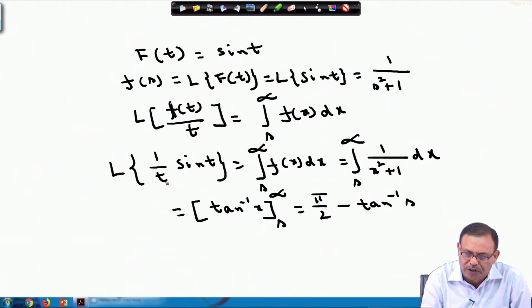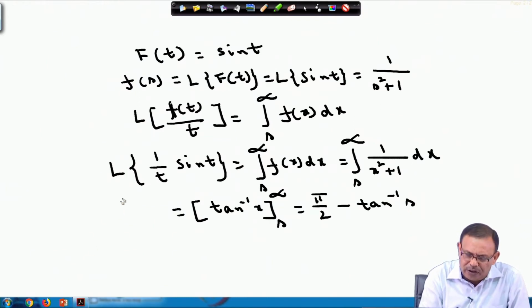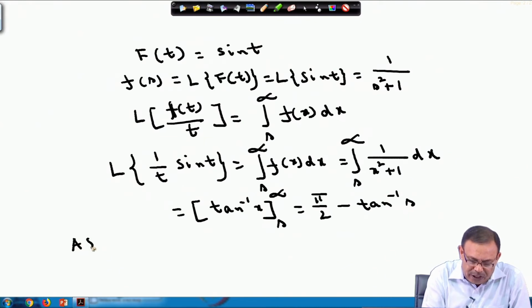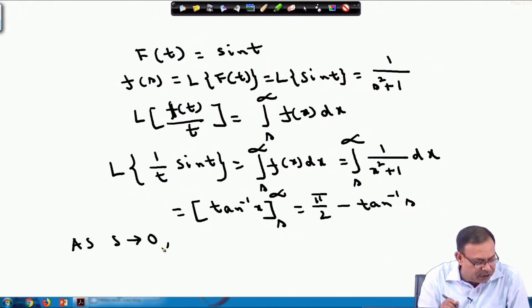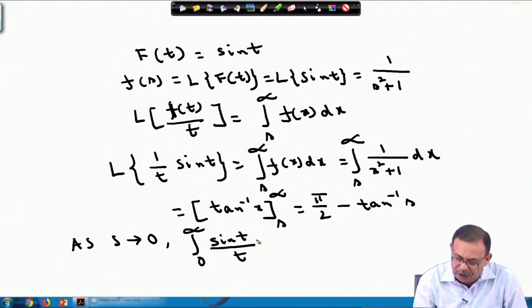So Laplace transform of sin t by t we are getting as pi by 2 minus tan inverse s. Now, s is not there anywhere in the integral we want. So, if I make s approach 0, then the Laplace transform becomes integral 0 to infinity sin t by t dt. This value will become pi by 2 only, because the tan inverse s term vanishes over here.